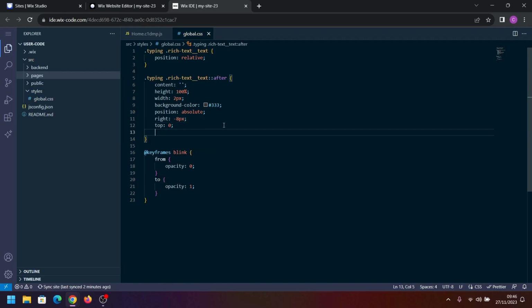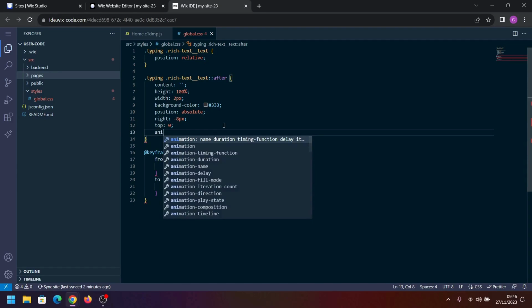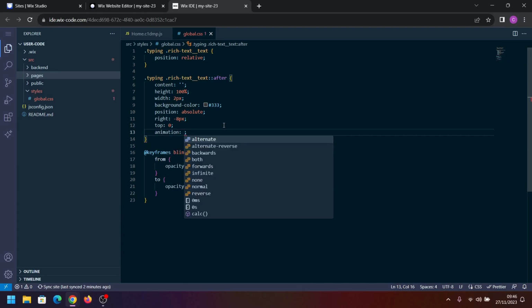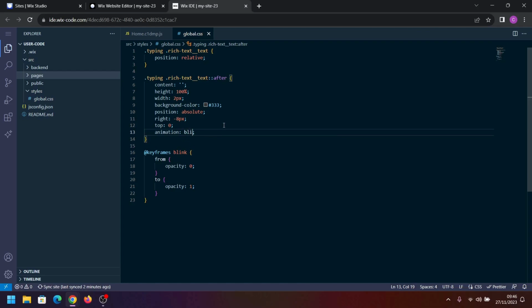Next, we're going to assign this animation. We're going to put animation, then we need to type the name of the animation. Then we're going to have that blink every 4 milliseconds. We're going to put the animation direction in both, infinite, so it keeps running continuously, and then I'm going to have an ease in effect.